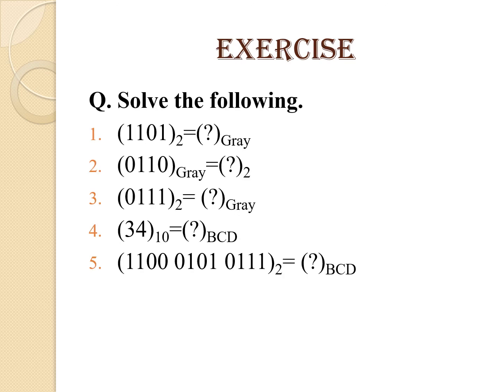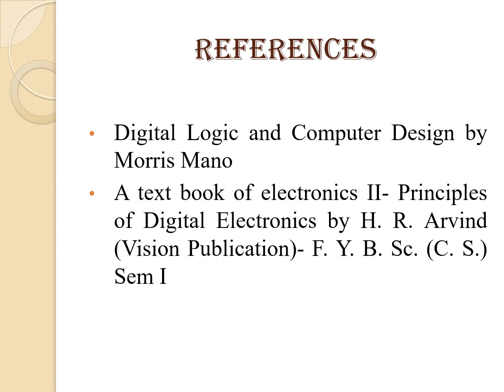So here I have given you some exercise questions. Solve all of these to clear the concepts regarding the number conversions. Here are some references. Hope you have understood the difference between weighted and unweighted codes, and also how to convert the given BCD number into binary, binary to BCD conversion, gray to binary, binary to gray conversion, ASCII code, and so on.